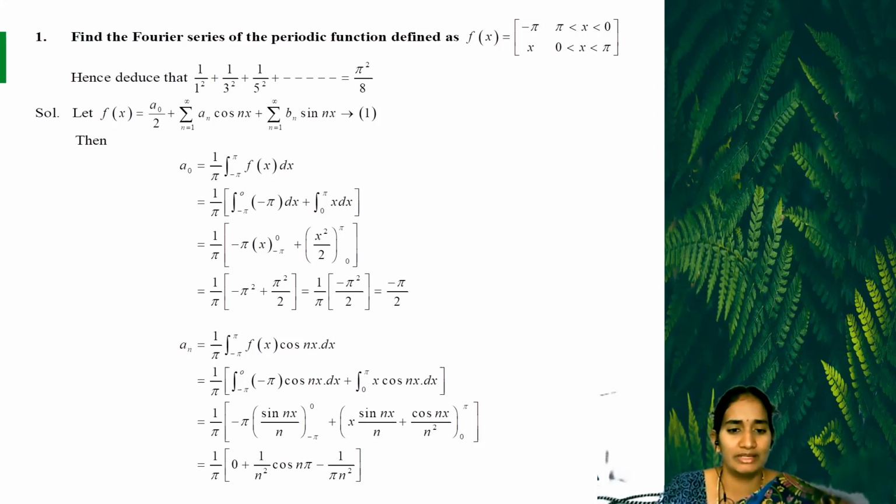Next step, we apply the upper limit minus lower limit. The upper limit is pi. In the first term, sin 0 is 0 and sin n pi is also 0, so the total value is 0. In the second term, we substitute pi: cos n pi remains. For the lower limit we substitute 0: sin 0 is 0 and cos 0 is 1. So now we write 1 by pi, 0 plus 1 by n squared cos n pi minus 1 by n squared.